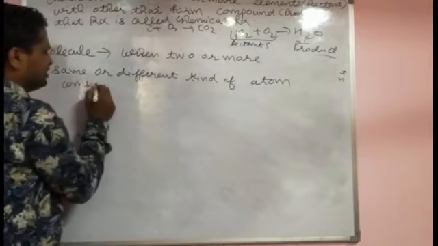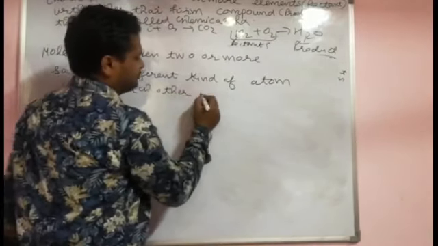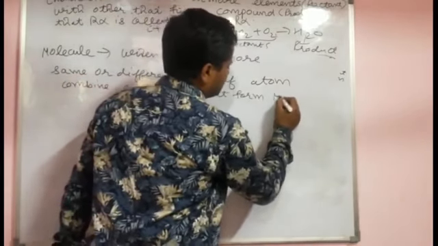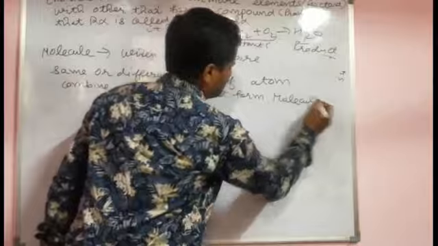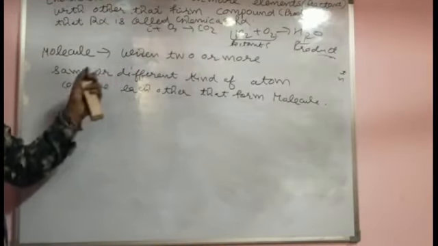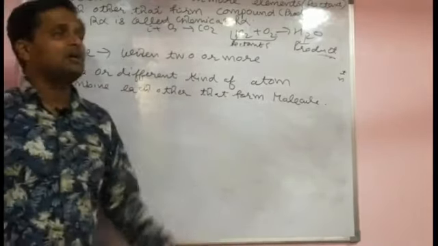When two or more same or different kinds of atoms combine with each other, that forms a molecule. In case of the same, that is a homonuclear molecule. In case of different, that is a heteronuclear molecule.